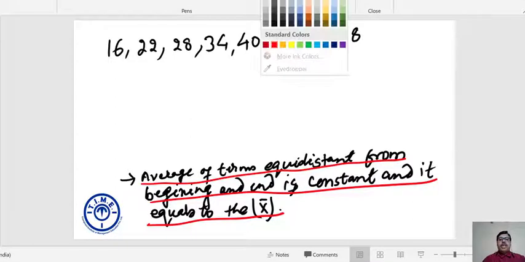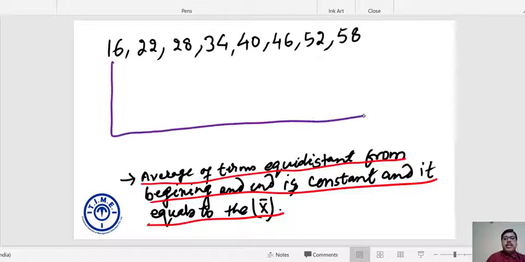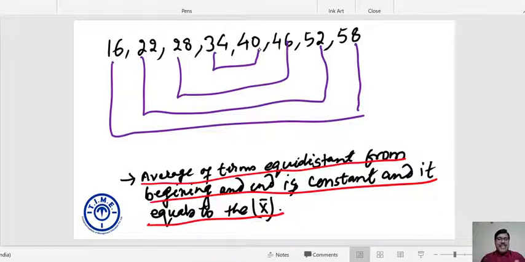Let us take the first and last terms first. 16 and 58 are the first and last. 22 and 52 are the second and second last. 28 and 46, then 34 and 40. You can see here the sum is invariant. If you take terms equidistant from the beginning and end, your sum is constant.